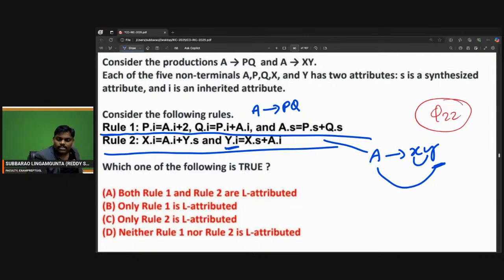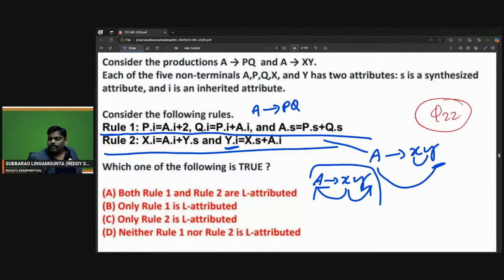So A goes to X, Y. X is taking from A also and Y also. I think X is taking from the right sibling here. X is taking from the right sibling. So this indicates that it is not L attributed.